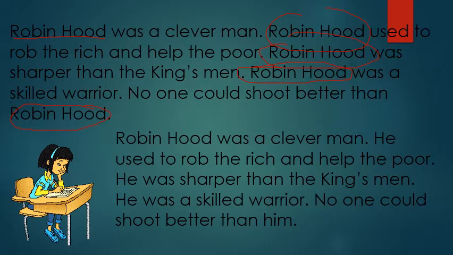Again, instead of repeating that noun, we can write he was sharper than the king's men. He was a skilled warrior. No one could shoot better than, and instead of writing Robin Hood, we can write him. So the words he, him are the words which are used in place of a noun. So they are called pronouns.